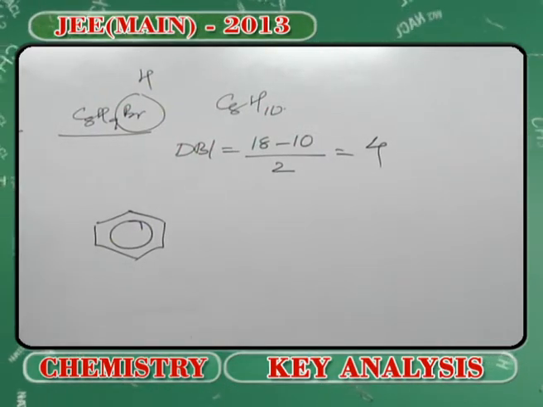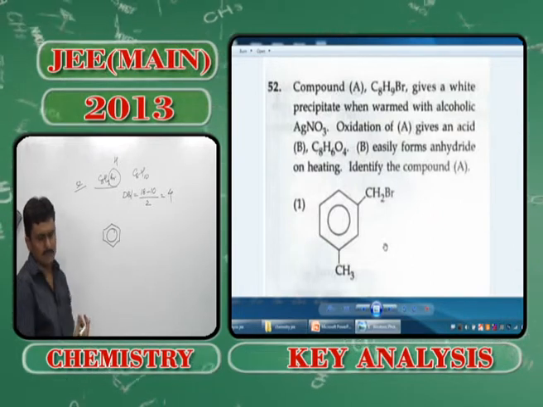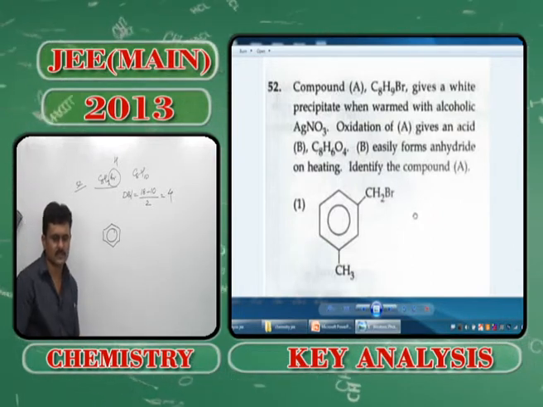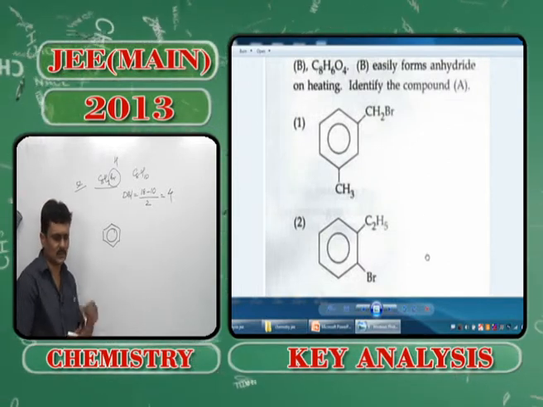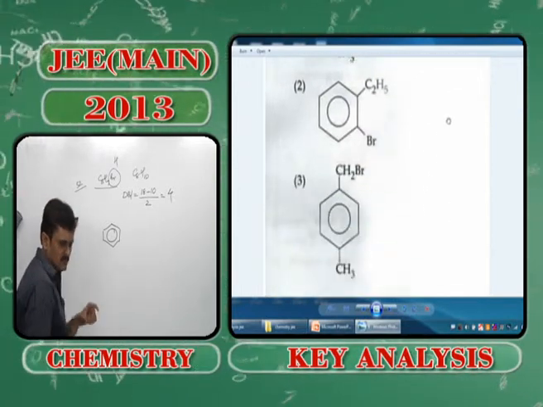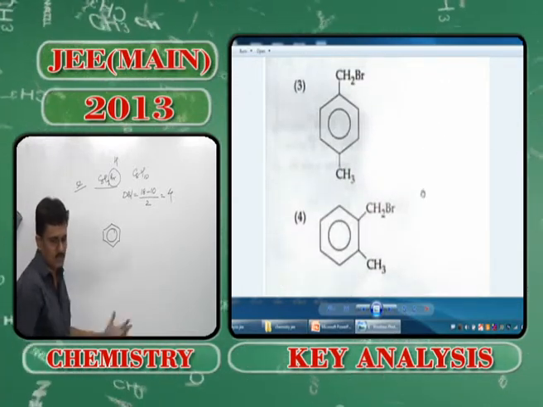And when it comes to the comparison between the various options, option 1 has the group set meta, option 2 has the group set ortho, option 3 has the group set para, and option 4 has it at ortho.